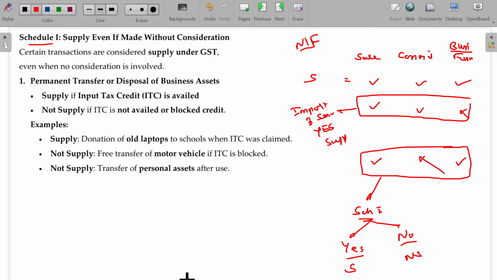But sale is there, consideration is there, but business is missing. Then check whether it is import of services. Yes, sir. Import of services, automatically it will be supply only. Sir, consideration missing, sir. Supply is there, yes, sale, and business and the furtherance of business is there. But consideration is missing. Go and see schedule number 1. If the item specified in schedule number 1 is there, then automatically it is supply, otherwise not supply. Clear?